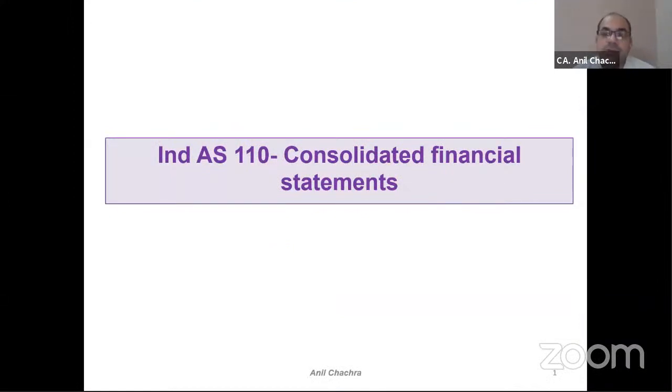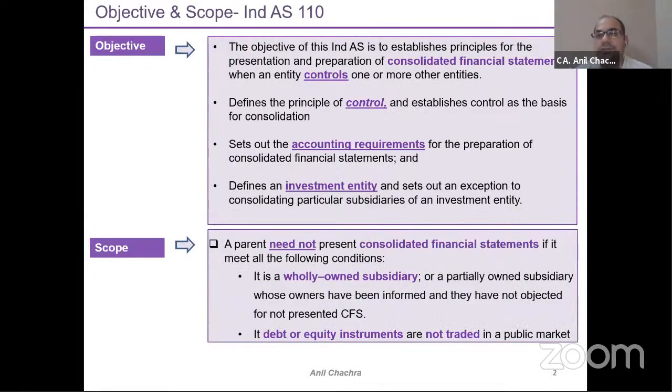So we were discussing consolidation in common layman language. In common layman language, consolidation means adding the numbers of a subsidiary or a joint venture into the parent's accounts. But what are the definitions, what are the measurements, and what are the rules and principles we need to follow under the consolidation rules? We will discuss all these things in this session. Every standard has its own objective and scope.